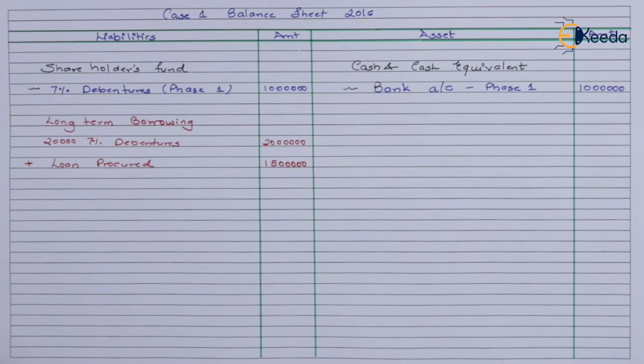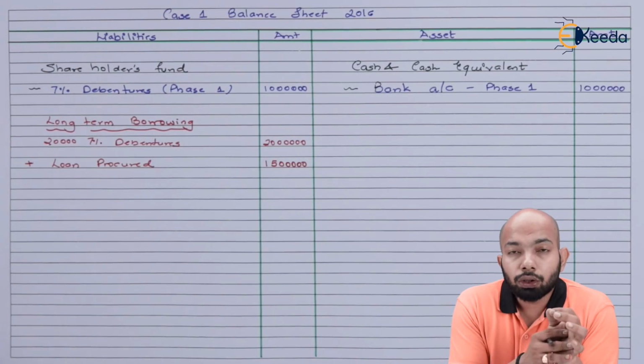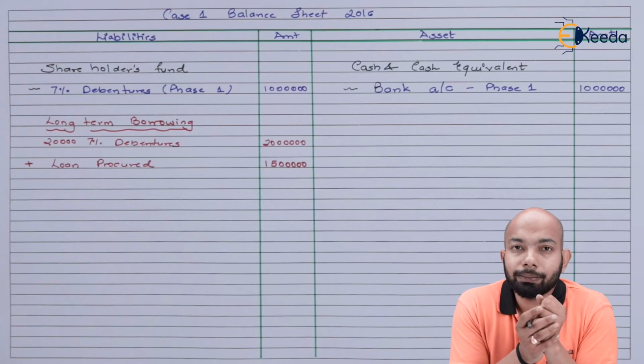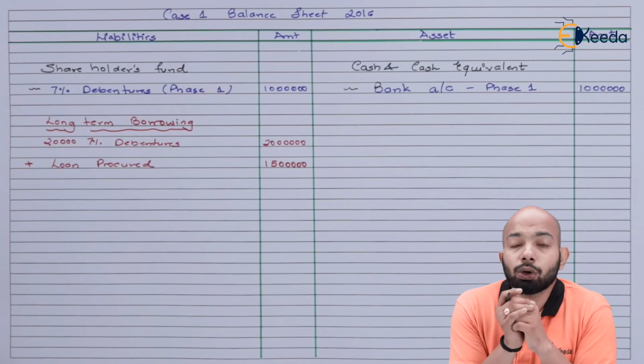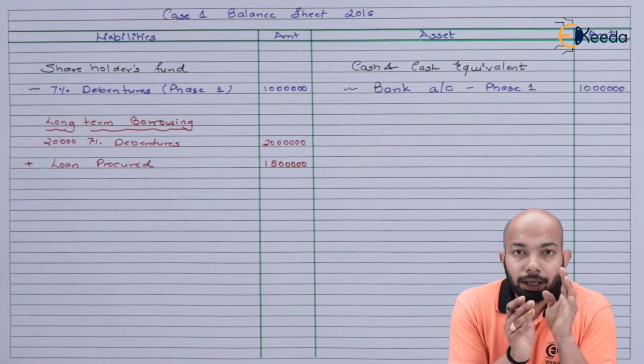Now, if you can see, we have mentioned long-term borrowing. For long-term borrowing, we have issued collateral security. That is again a liability here. That means debentures are being issued. So debentures are always shown on the liability side. Hence, that amount has been mentioned.